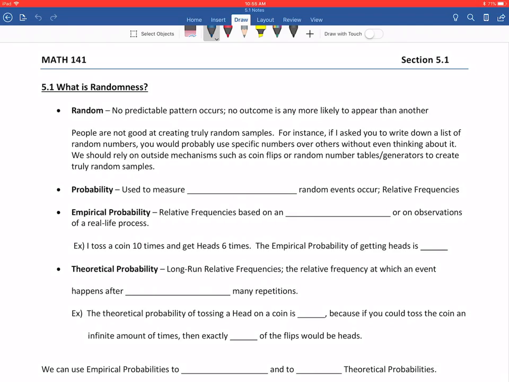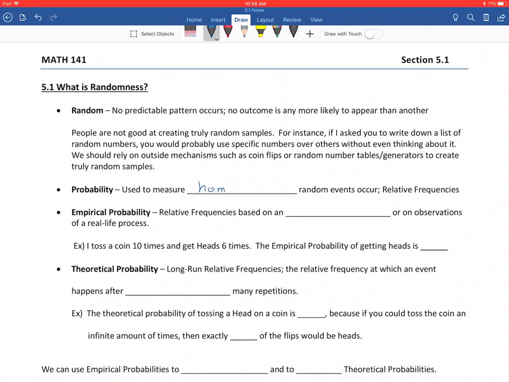So we do not like to rely on ourselves to choose things randomly or to pick random numbers. Instead, we would use something that is truly random, like we would flip a coin, use a random number table or a random number generator online or in StatCrunch to create truly random samples.